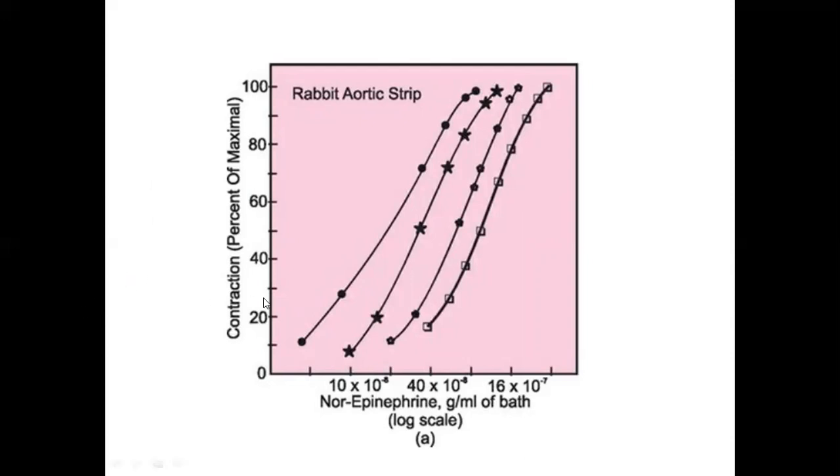The response will shift to the right. If you increase the concentration of the agonist, it replaces the antagonist and it shows its response with the same efficacy. But there will be a shift to the right.